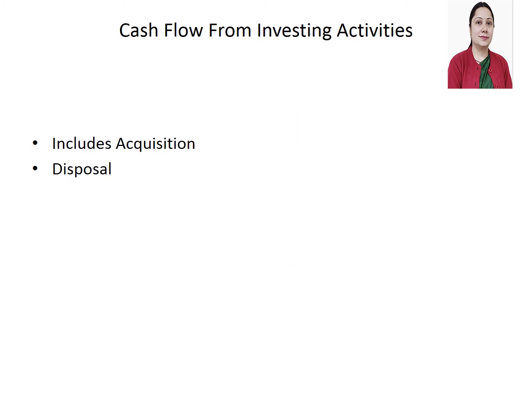Then comes cash flow from investing activities. It includes acquisition, meaning purchase or procurement, or disposal of any long-term asset and other investments. If you purchase long-term assets and investments, you have to deduct them from investing activities. If you sell any fixed asset or long-term investment, then you receive cash in return, so you add it in the cash flow from investing activities. So it includes the purchase and sale of long-term assets or long-term investments.